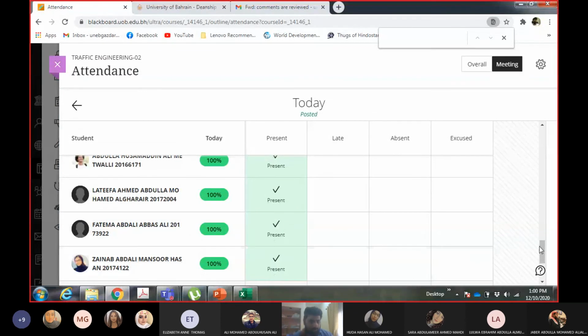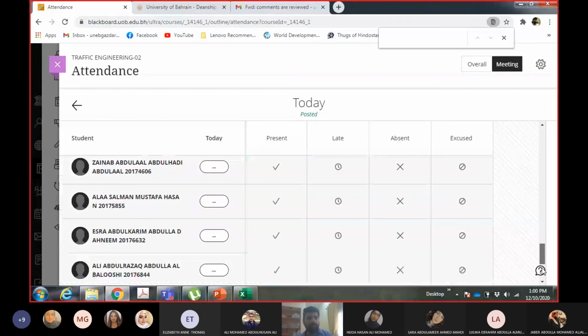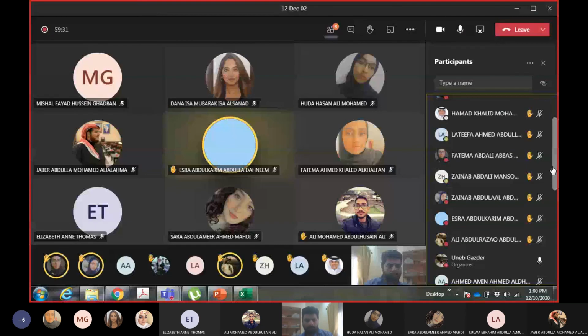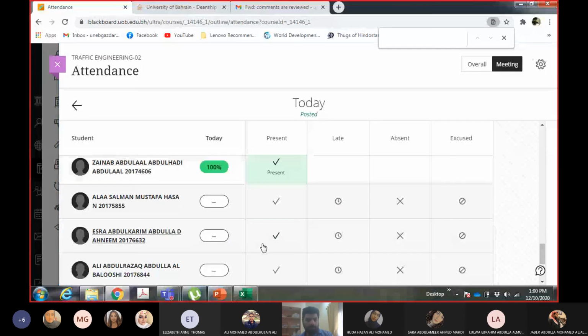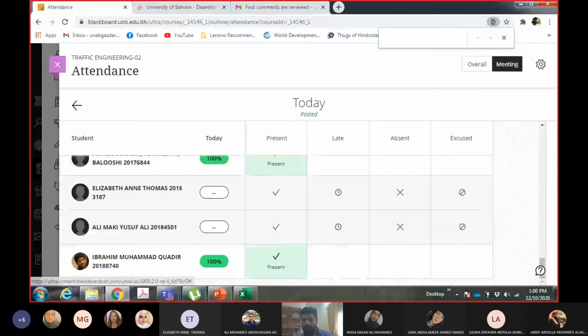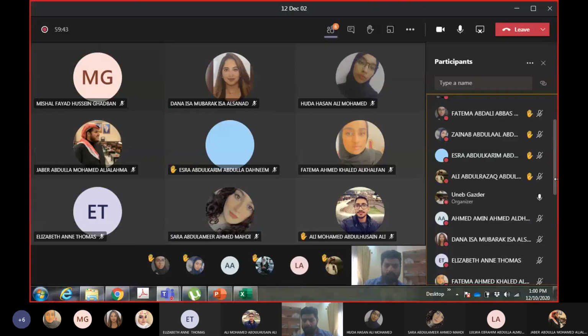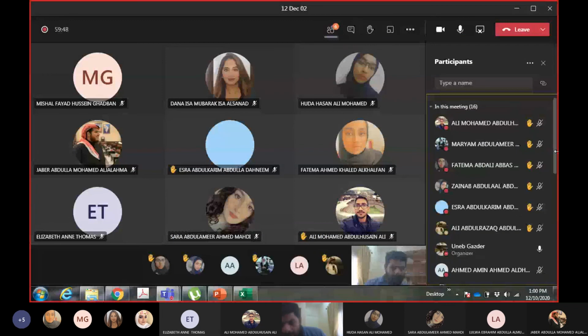Zainab Abdullah, Ala Salman, Isra Abdul Kareem, Ali Abdul Razak. Isra, Ali, Zainab. Elizabeth Ann, Ali Makki.